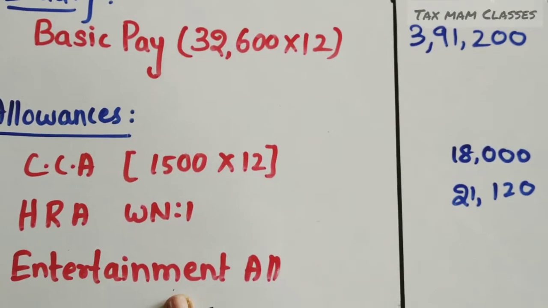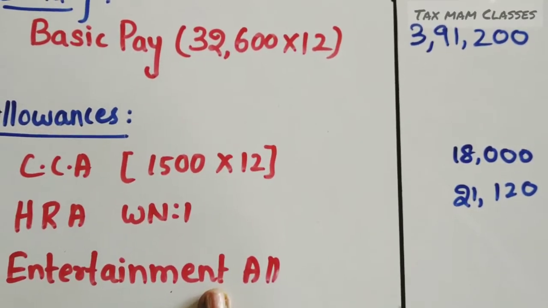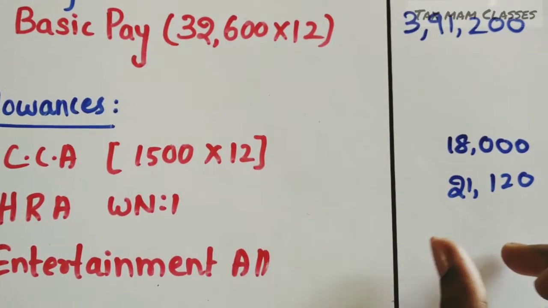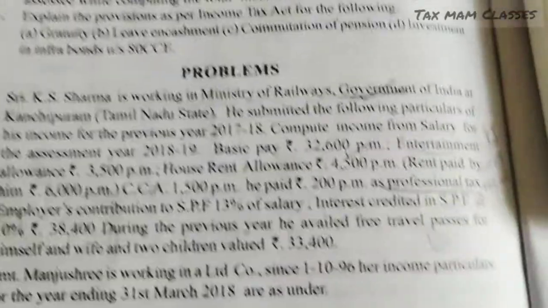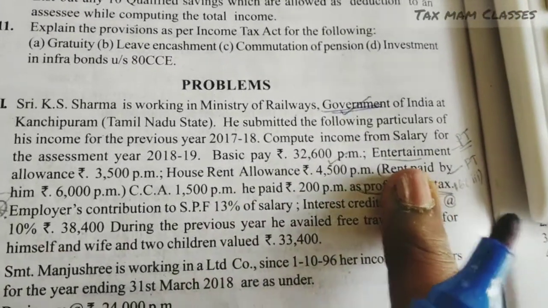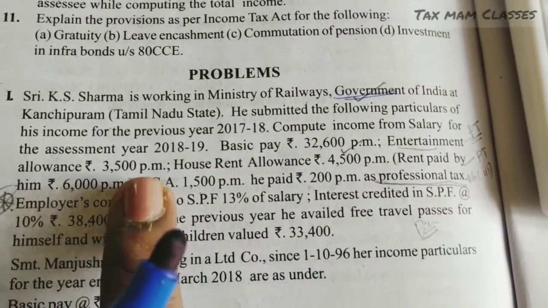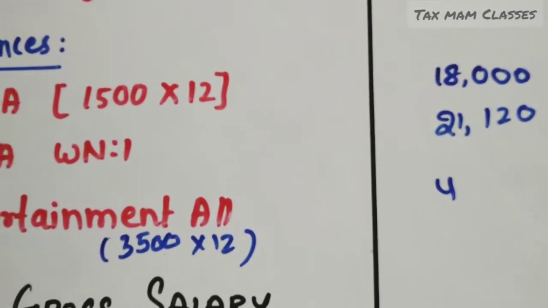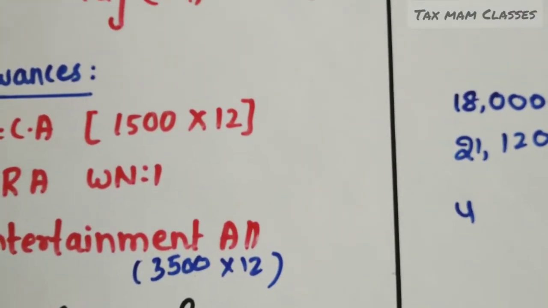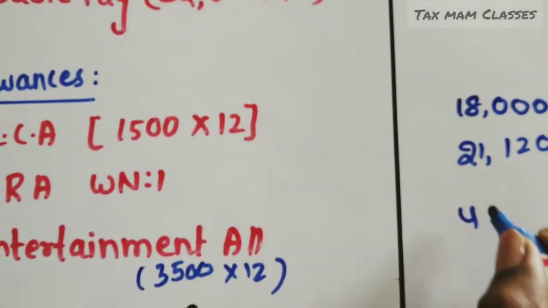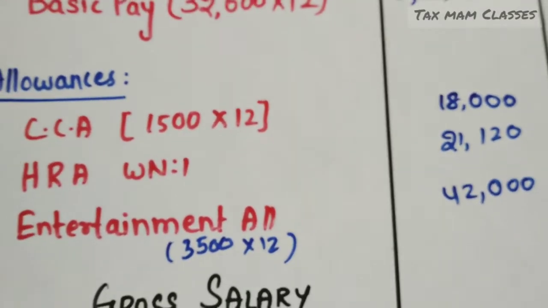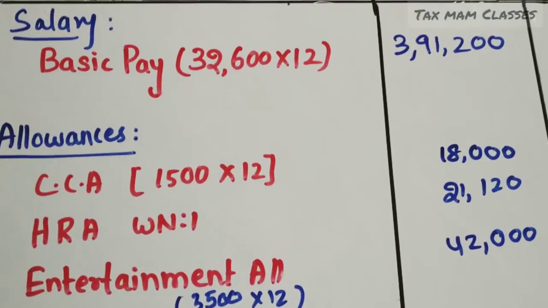See the next one, entertainment allowance. See the question, how much is the amount there? The total amount you have to take in this column. So see the entertainment allowance, 3,500 per month. So 3,500 per month we have to take in the main pro forma. So 3,500 into 12, I am getting a total amount of 42,000. So we are done with the total allowances and we are done with the salary part.